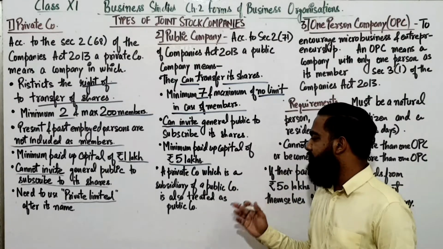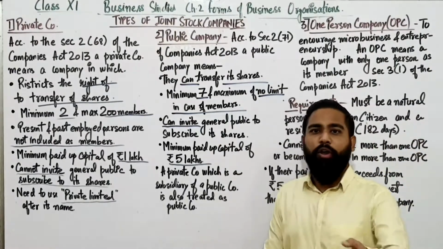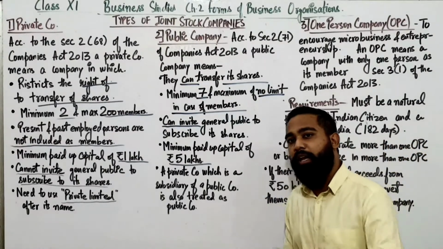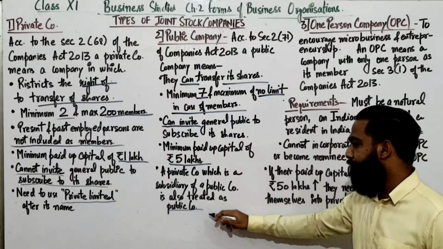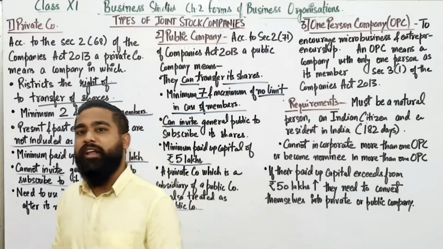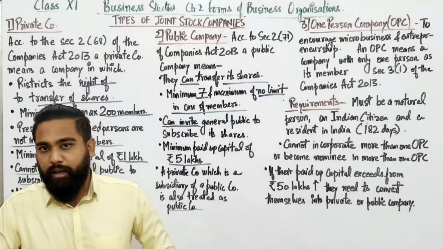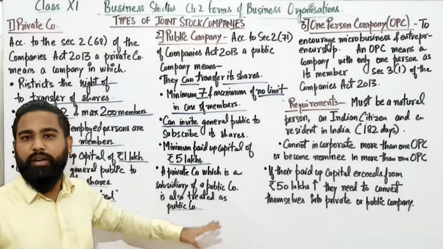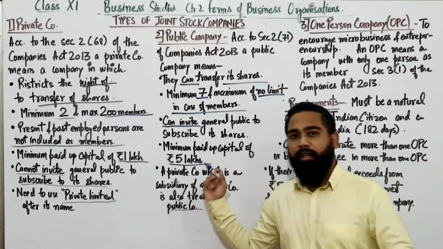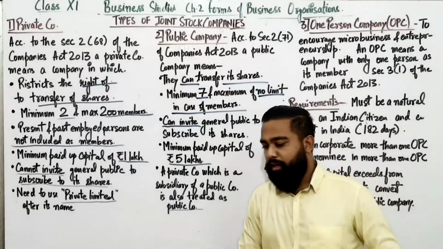Now, a private company which is a subsidiary of a public company. Suppose the public company has started one more smaller company, which is a private company. In that case, that private company will also be treated as a public company. Any subsidiary company which is being helped by that public company will be treated as a public company. Fine. So this is your public company.